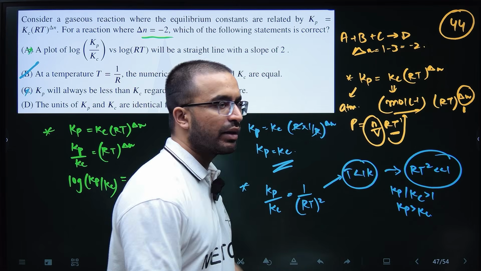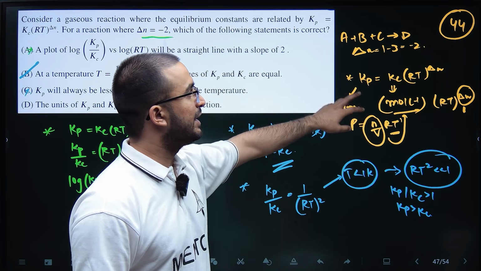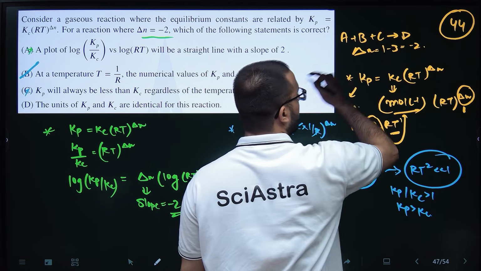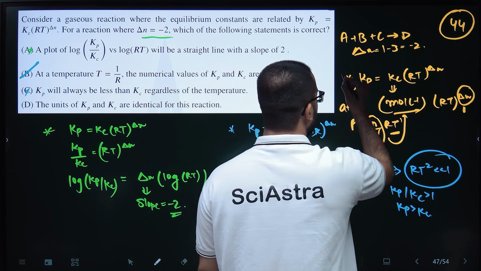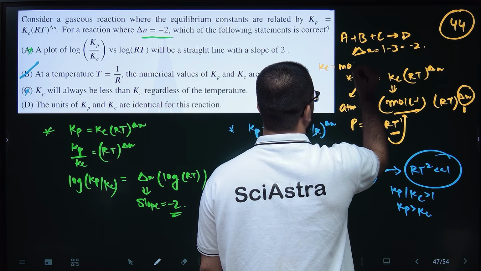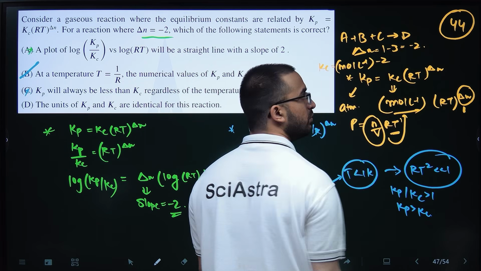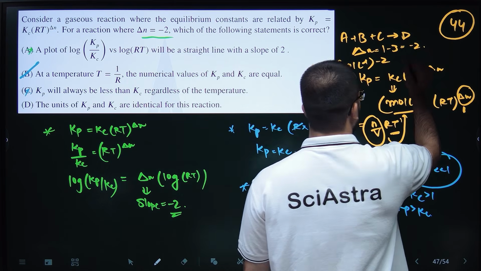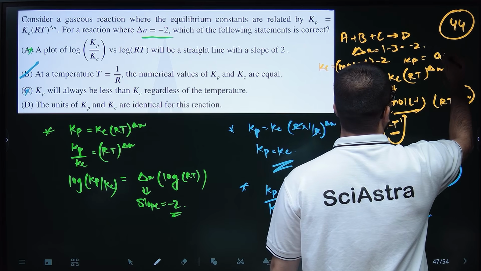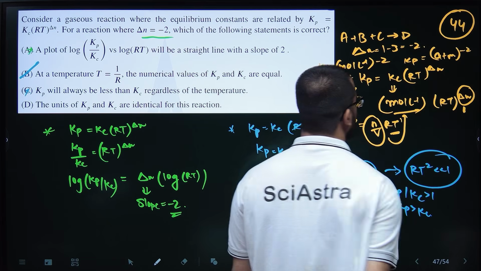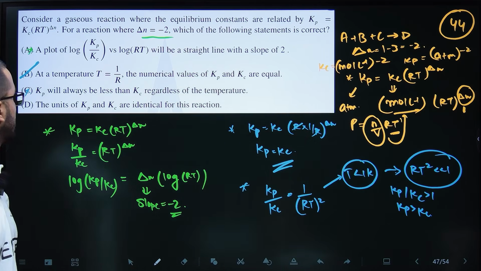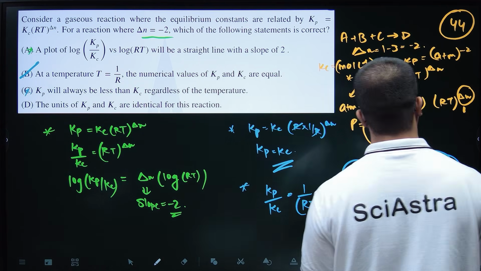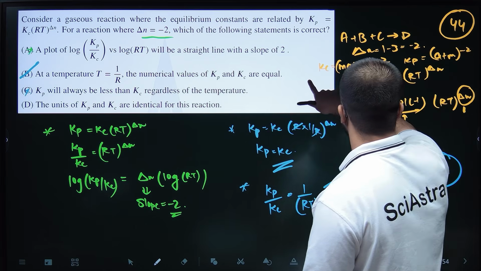If you assume like that, Kc will be mole per liter divided by mole per liter cubed, so Kc will be mole per liter to the power minus 2. Kp will be atm to the power minus 2. So these are not equal units. Units of Kp and Kc are not identical, right?